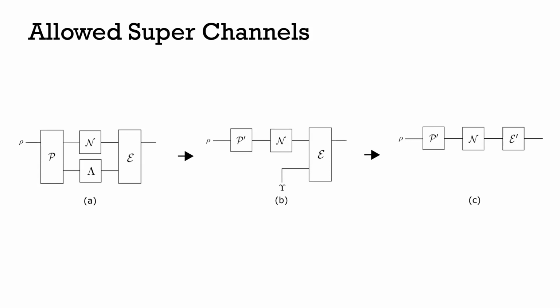Oh, A to C. So P is some noisy operation where we're bringing in some maximally mixed state and doing some joint unitary on the input state rho and some bath that's a maximally mixed state. And then this channel here is some state preparation channel of the maximally mixed state.